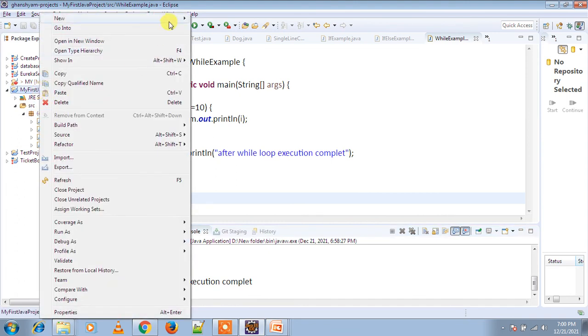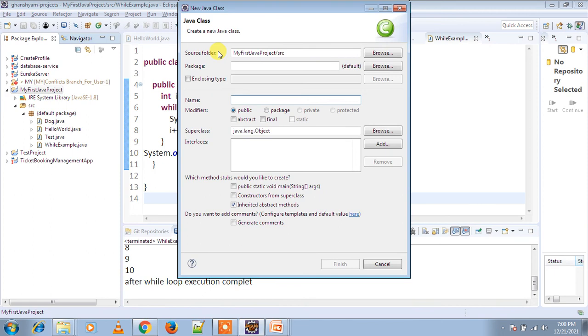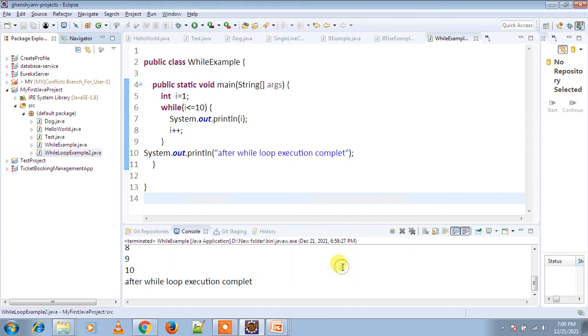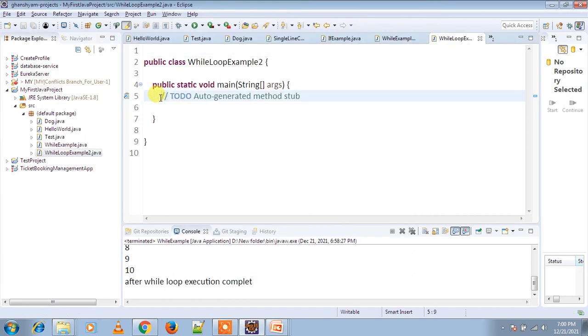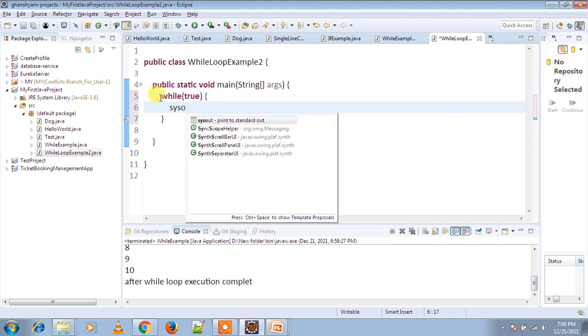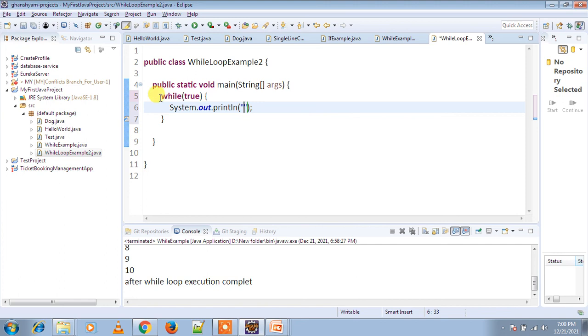Create a new class, WhileLoopExample2. Finish. Then while true, syso, infinite while loop.